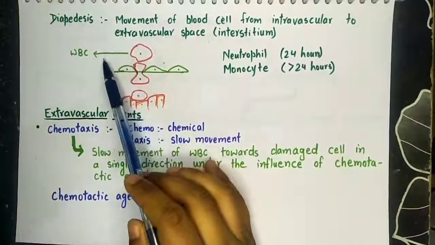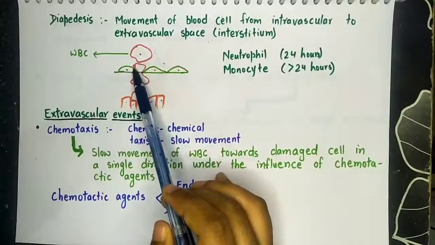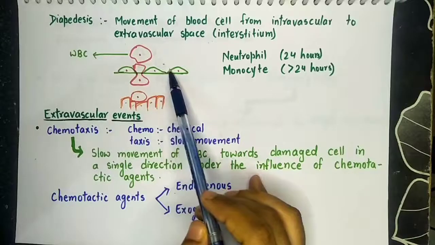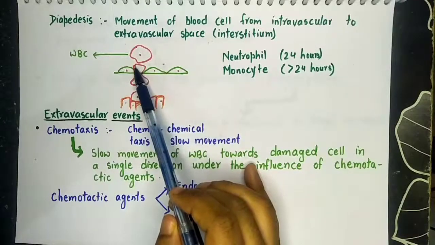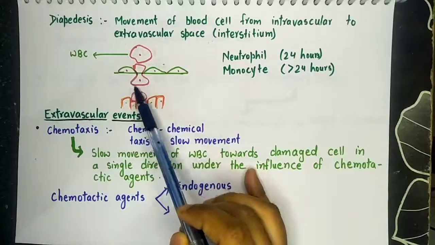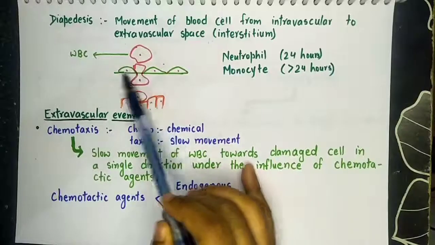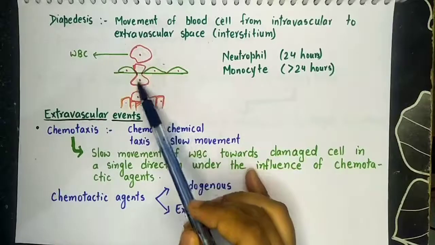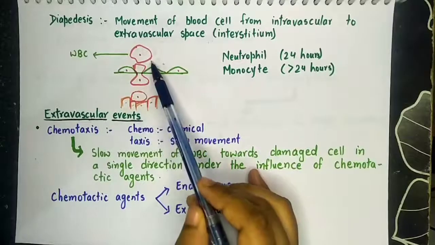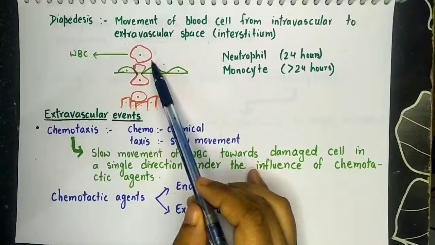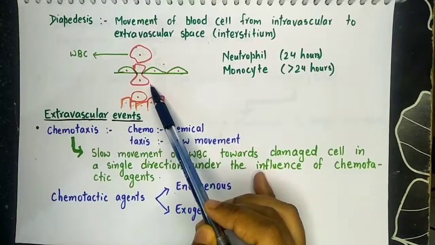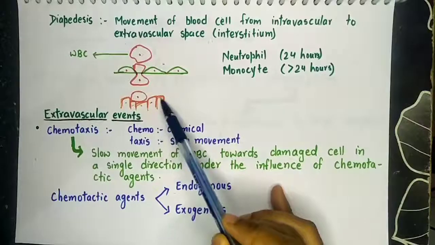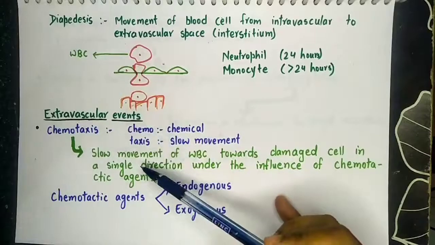In diapedesis, WBC cells that have accumulated on the peripheral margin of blood vessels will start coming out through the space between endothelial cells like a pseudopod and will come out of the blood vessels, from the intravascular environment to the extravascular space, and they will finally go towards the injured tissue that I am going to discuss in the next step.